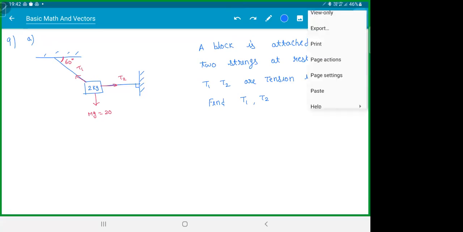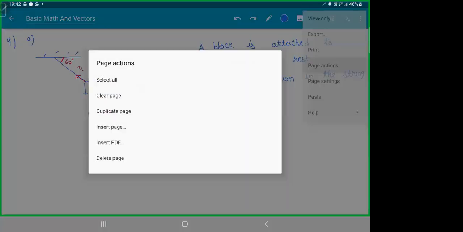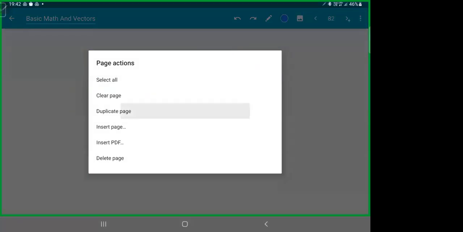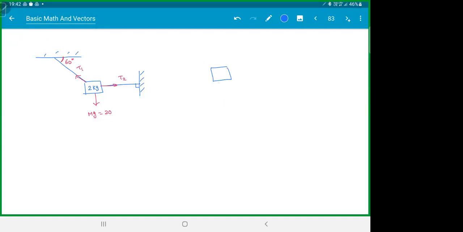How to do this? Just draw a neat diagram and you will get it. Look at the forces: 20, this is T2, this is T1. If that angle is 60, this angle is 60. So what will be this component here?